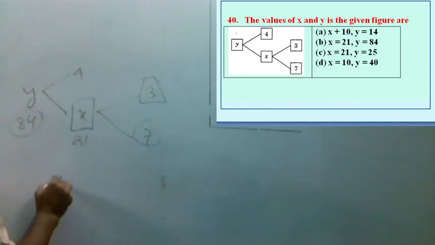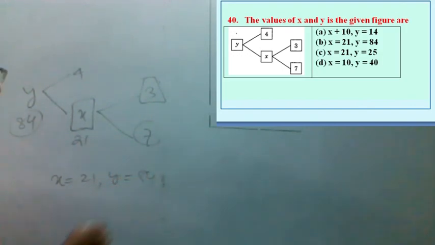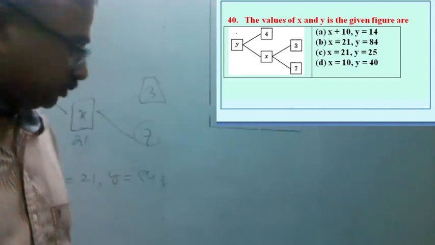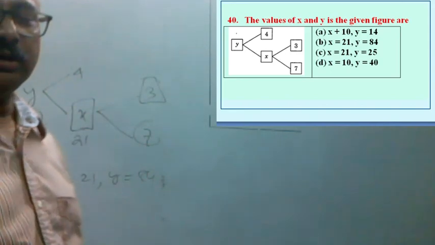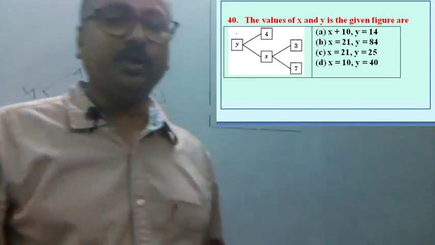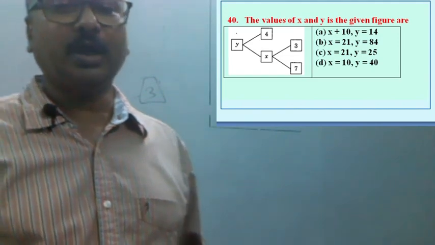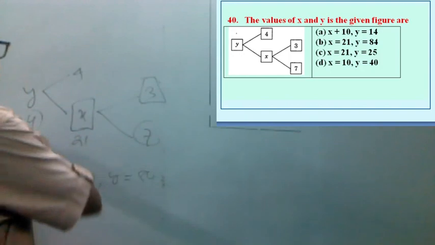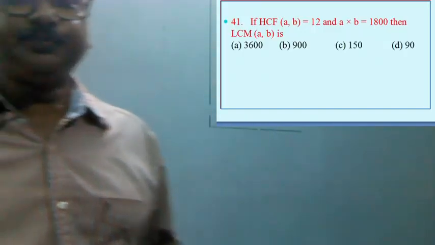So the correct option is option B, where the value of x is 21 and the value of y is 84. Now let us move to the next question.